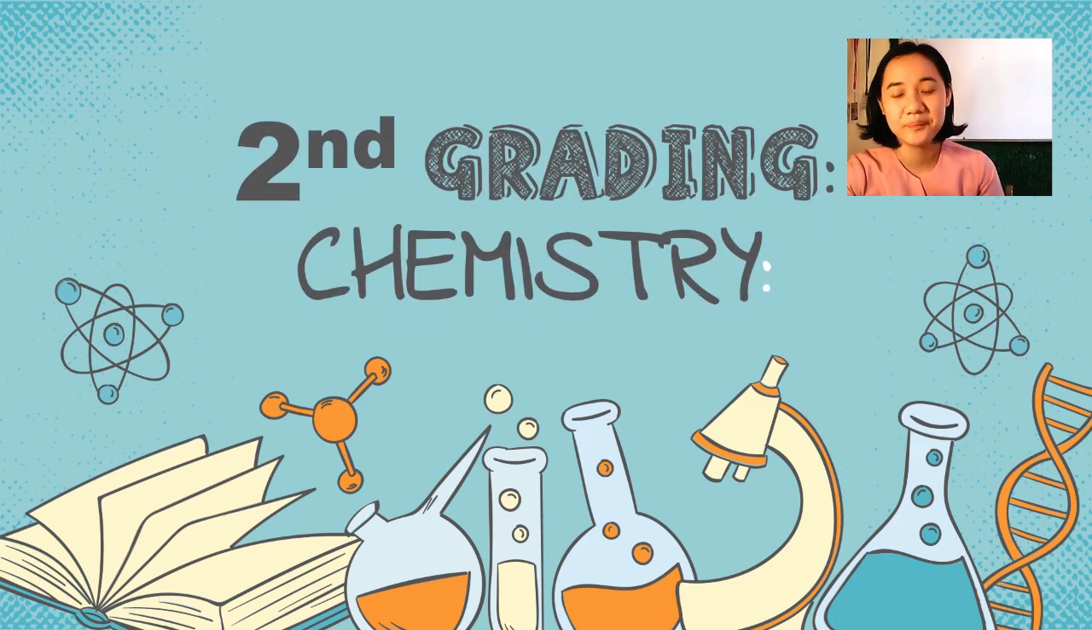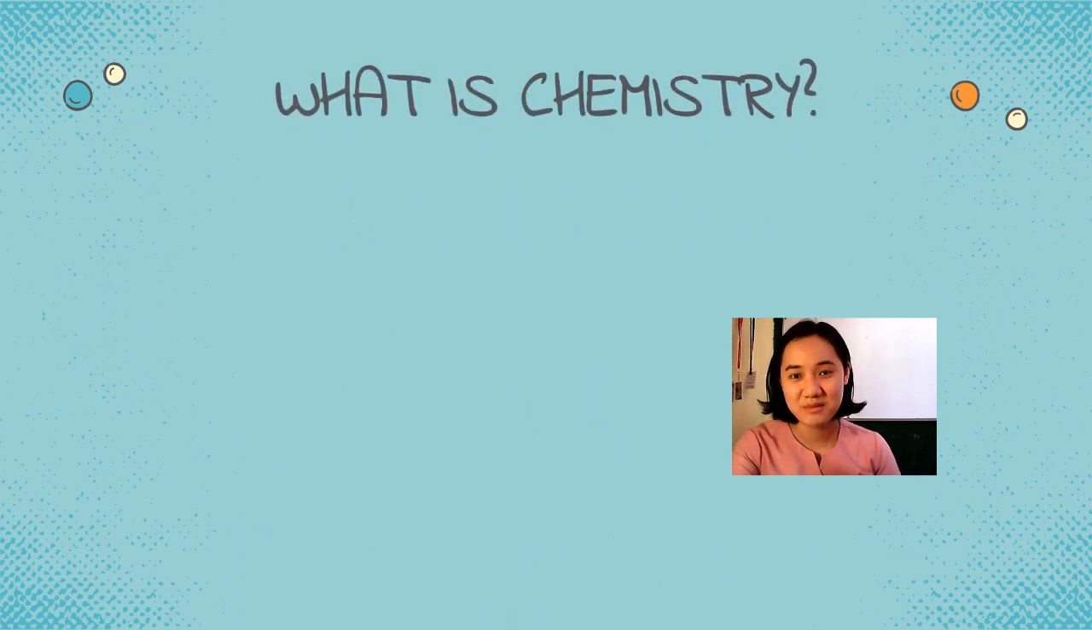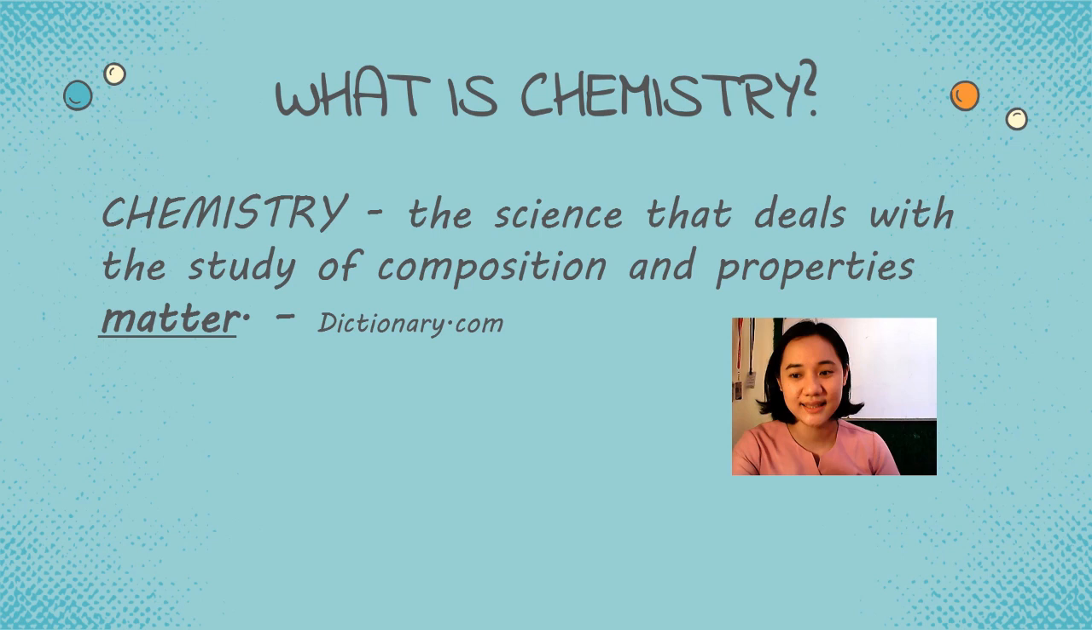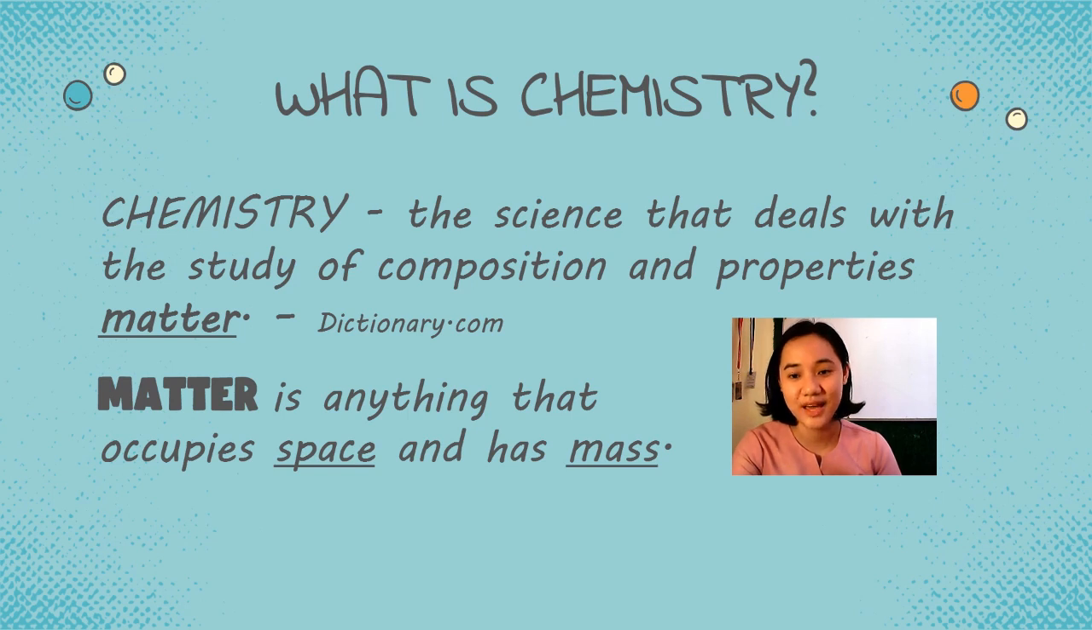Welcome to the start of your second grading. In this second grading, our subject matter is more on chemistry. So what is chemistry? Based on dictionary.com, chemistry is defined as the science that deals with the study of composition and properties of matter. Matter, I know that you have already discussed it before. It is anything that occupies space and has mass.